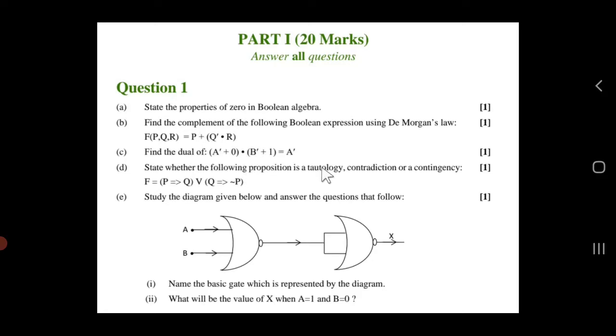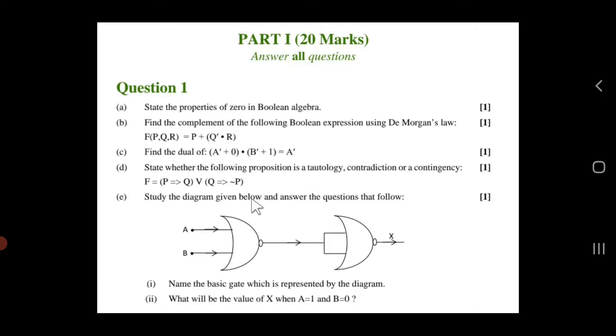State whether the following proposition is a tautology, contradiction or a contingency. So all the terms are important, and other terms which are not there, those also you need to prepare, like contrapositive, right? And conditional, biconditional, everything you have to learn. And modus ponens is there, chain rule is there, your different topics which are there. So all these keywords or important terms you have to prepare well.